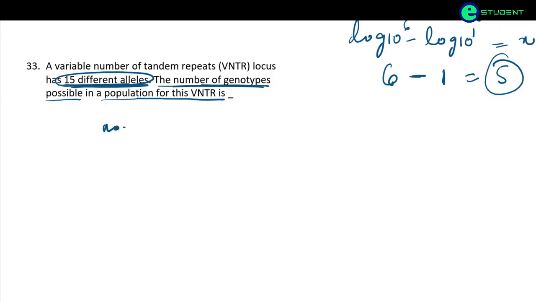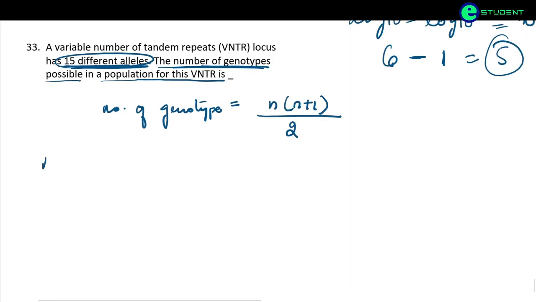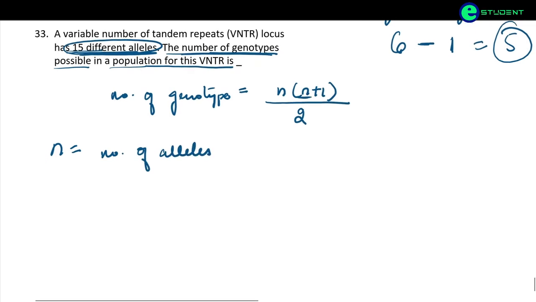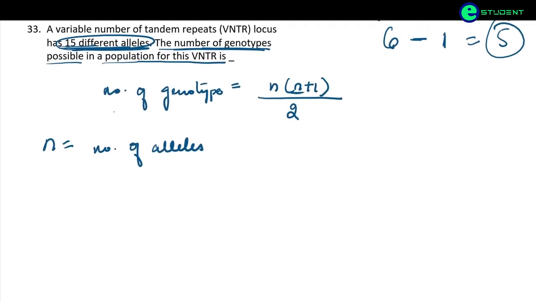The number of genotypes is equal to n into n plus 1 divided by 2, where n is the number of alleles, which is already given in the question. So by using this formula we can find the number of genotypes which can form.